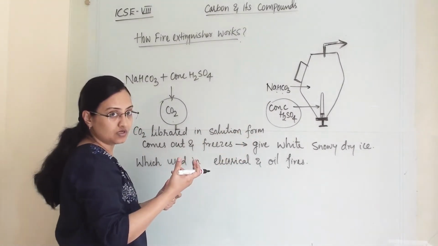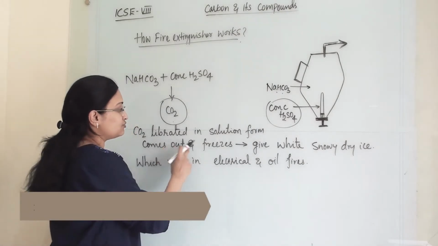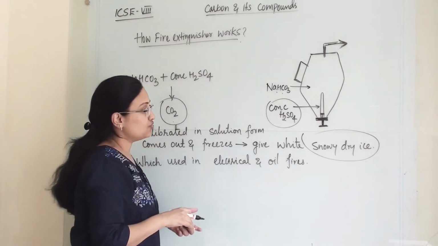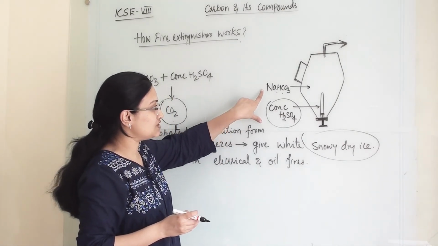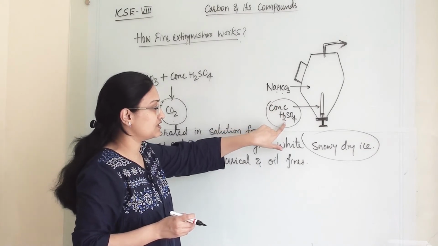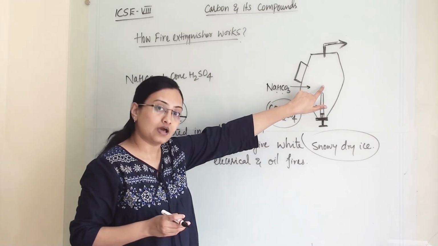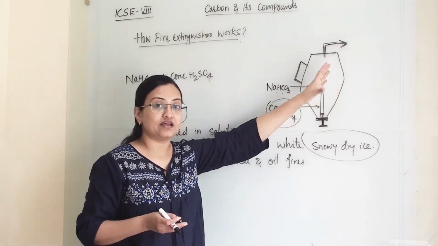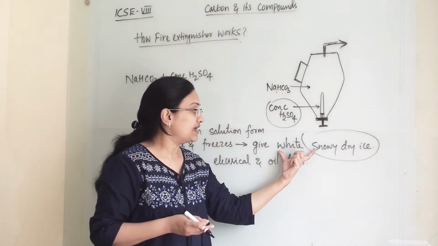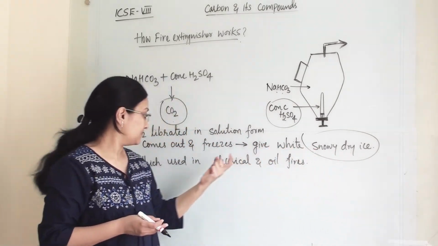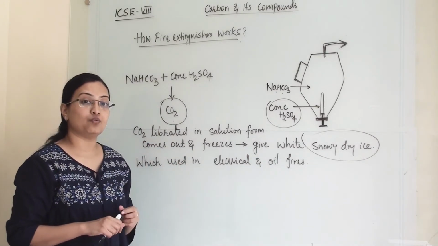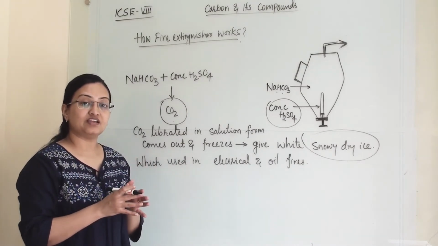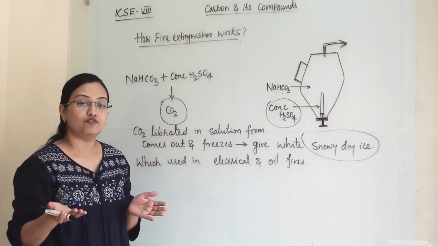When it comes out with pressure, it freezes and gives a white snowy dry ice. So when the reaction happens between sodium hydrogen carbonate and concentrated H2SO4, it gives us liquid carbon dioxide. When it comes out from the pressurized container to the open area, this liquid becomes white snowy dry ice. Earlier, in the applications, we saw that when it is under pressure and immediately comes out, it forms dry ice.